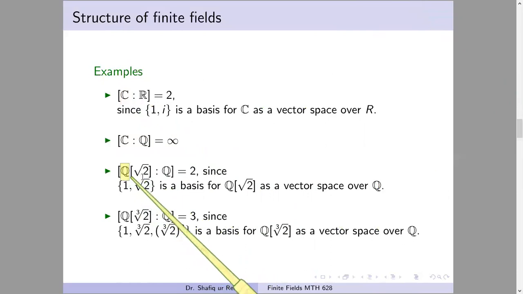Similarly, if we take this field, it consists of elements which are linear combinations of 1 and this element. So it has 2 elements in the basis, and so this has degree 2. Similarly, this field consists of elements which are linear combinations of these elements, and they can be proved linearly independent. So this field has degree 3 over the field Q.